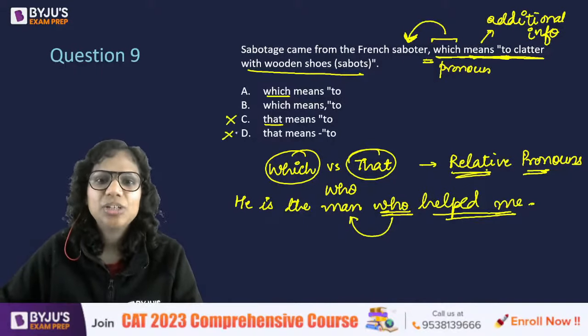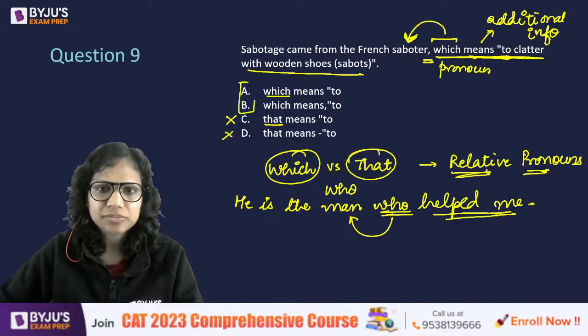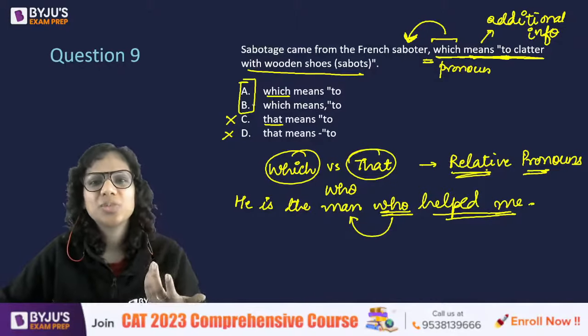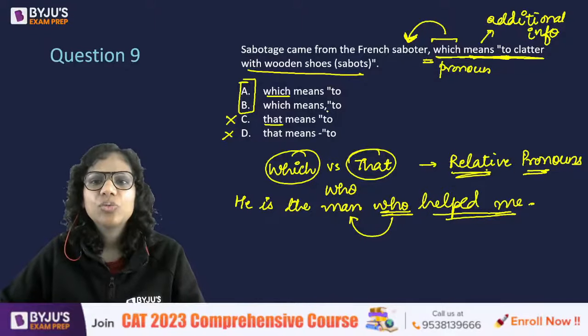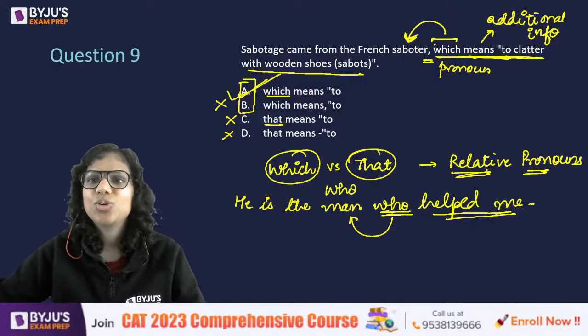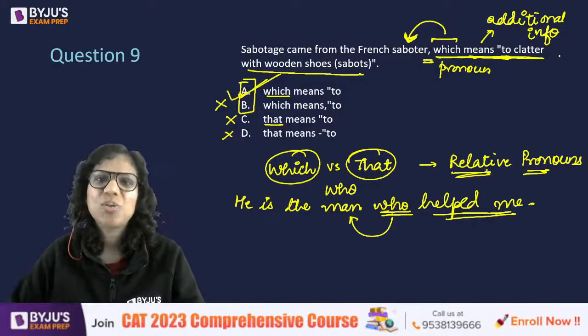So C and D eliminated right away. Now the choice is between A and B. So why this unnecessary comma after means? No, the comma is not really required here, which means to clatter with wooden shoes. So A, the original construction, is absolutely fine. No error here.